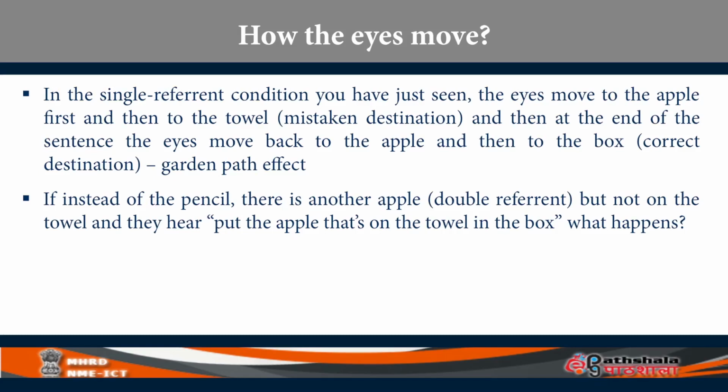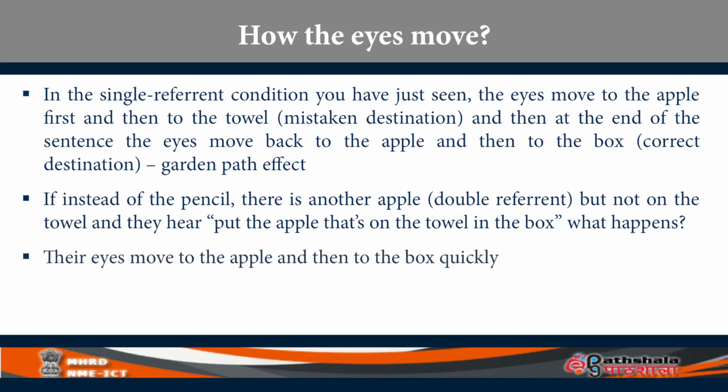And then if you hear a sentence like put the apple that's on the towel in the box, there will be no ambiguity. There is one apple which is not on the towel, one apple which is on the towel. You've been told to move the apple on the towel into the box, and it's very clear cut. There is no garden path effect there.